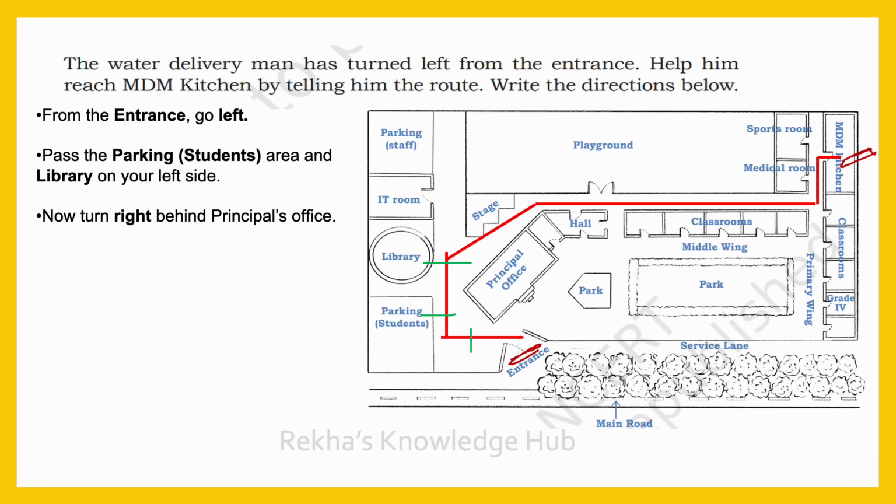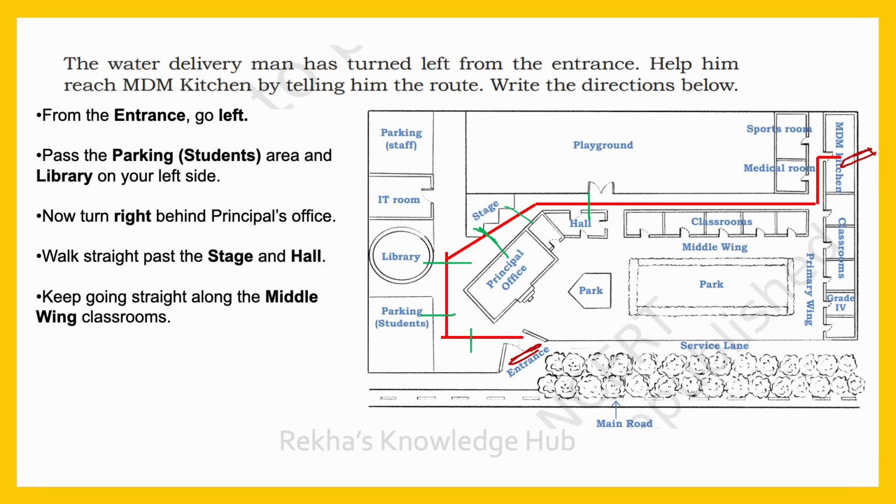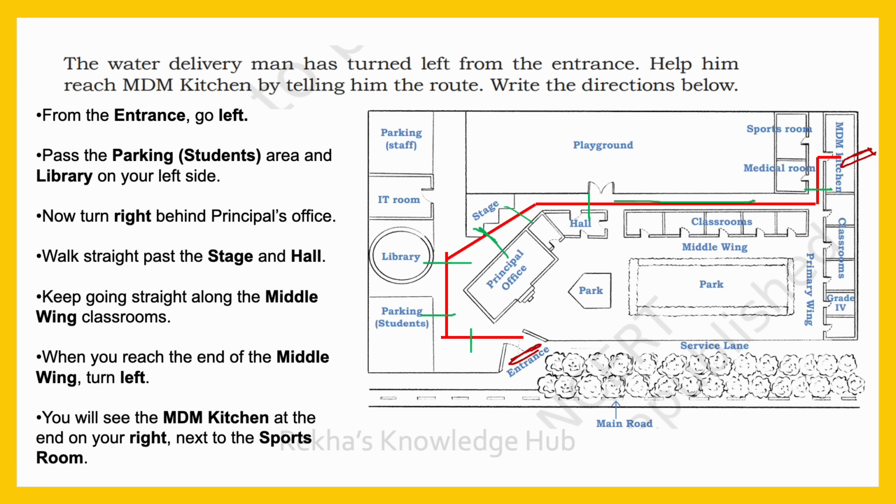Then turn right behind the principal's office. Walk straight past the stage and hall. See, here you can see the stage. Here you can see the hall. Keep going straight along the middle wing classrooms. See, here you can see the middle wing classrooms. When you reach the end of the middle wing, turn left. You will see the MDM kitchen, at the end on your right, next to the sports room.